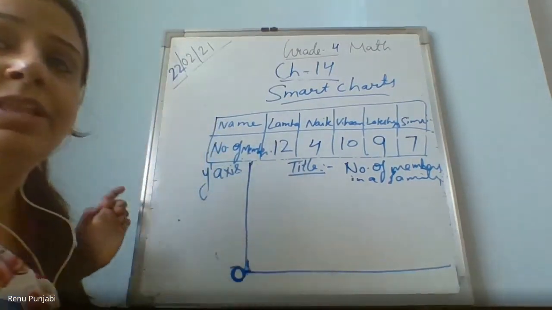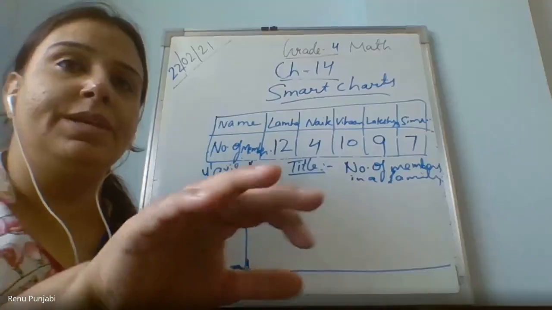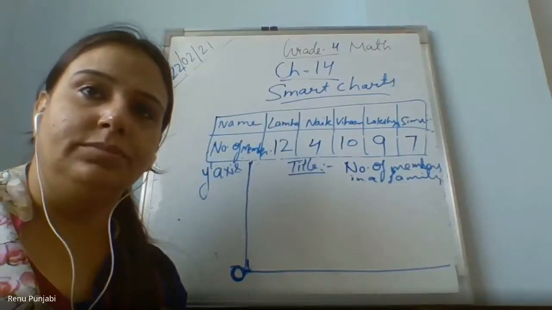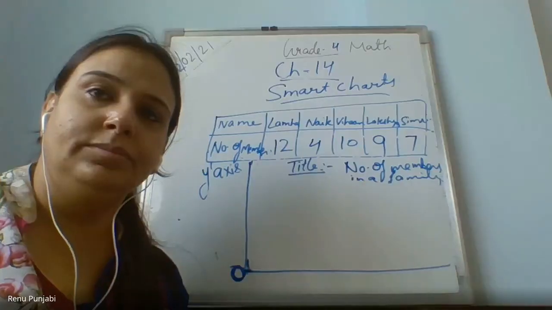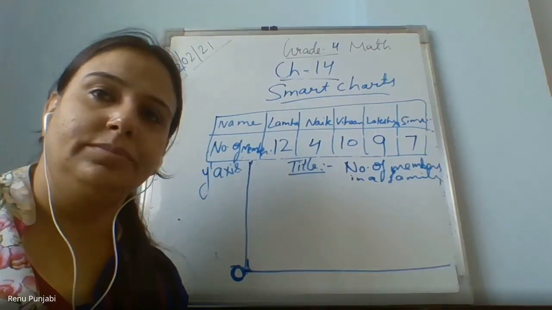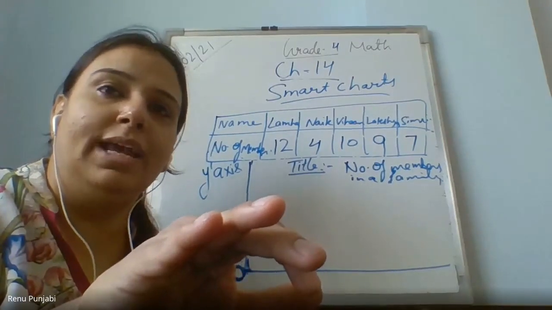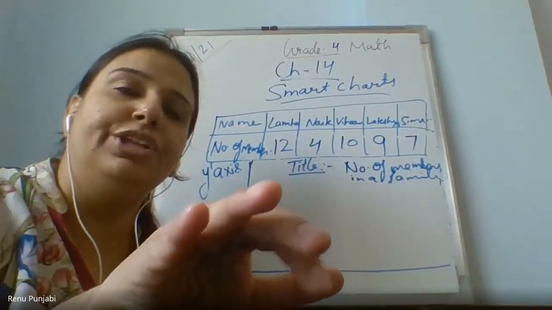Is anyone ready with the bars? Can you please show me? Yes, Rudra. Please show me the bars which I told you to bring in the class. One by one, show me. Ma'am, this is 6 centimeter, 5 centimeter, then 4. This red one is 4 centimeter. Sorry, 5 centimeter, 4 centimeter, and 2 centimeter. Okay, these are of different lengths. But can you tell me why I told you the width should be the same? Yes, ma'am. Because uniform should be the same, as you explained.